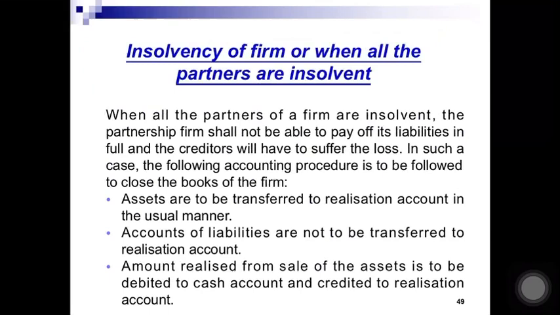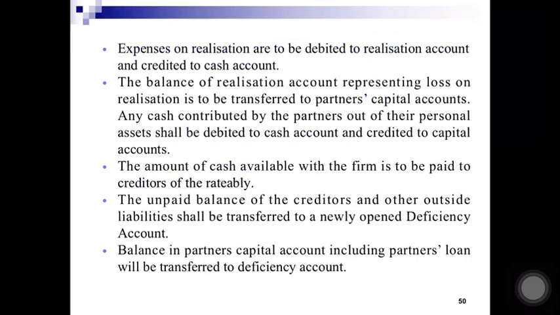Number one, the assets are to be transferred to realization account in the usual manner, the way you have done in the simple realization. Number two, accounts of liabilities are not to be transferred. It will not be transferred to realization account. Third, the amount realized from the sale of asset is to be debited to cash and credited to realization. Same entry, cash account debited to realization. Expenses on realization will be debited to realization account, that is realization to cash. The balance of realization account, which will represent either profit or loss on realization, will be transferred to partners' capital accounts.